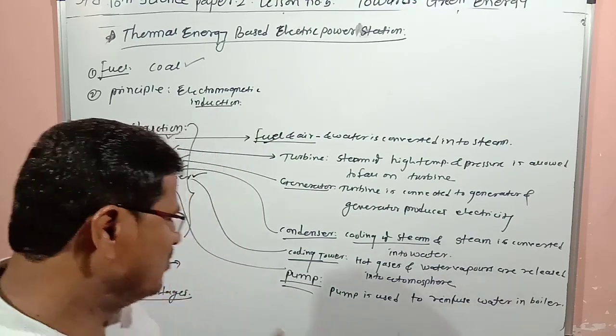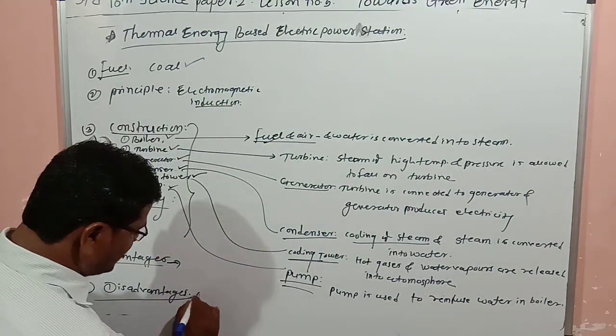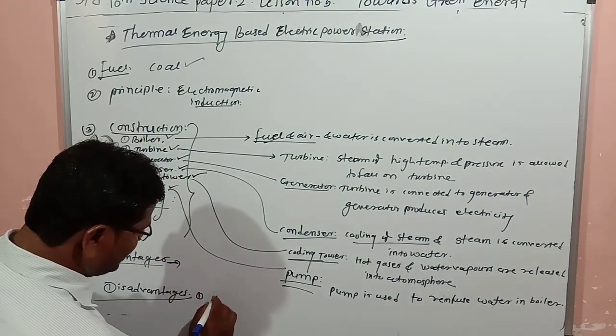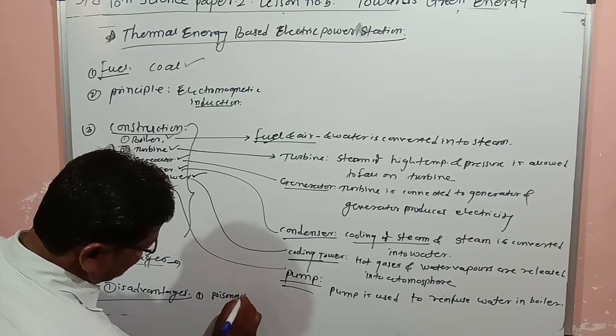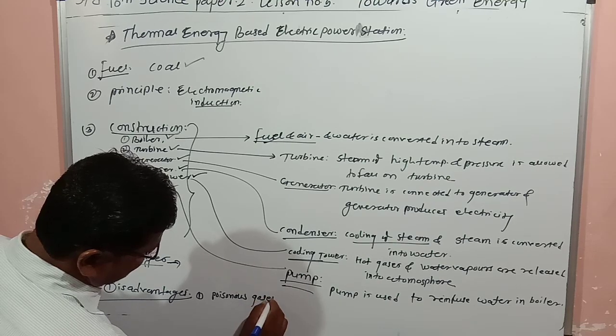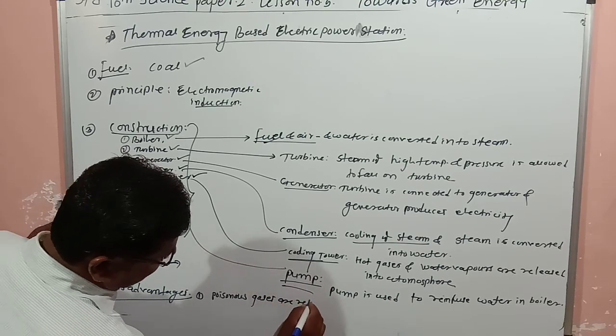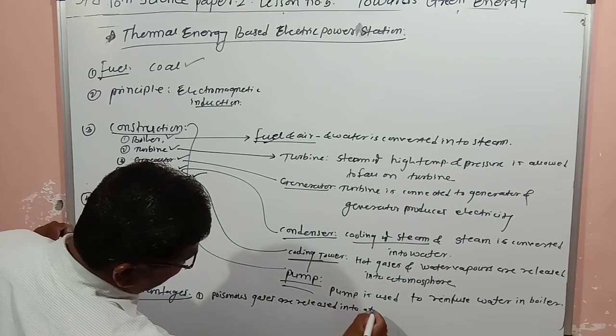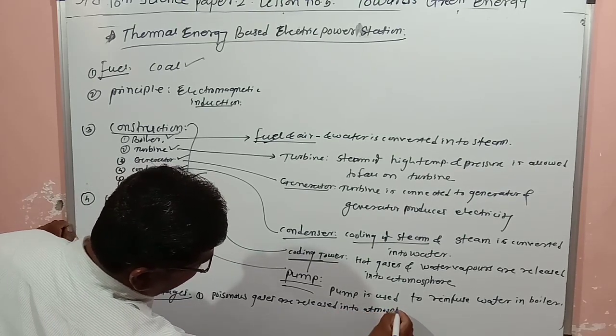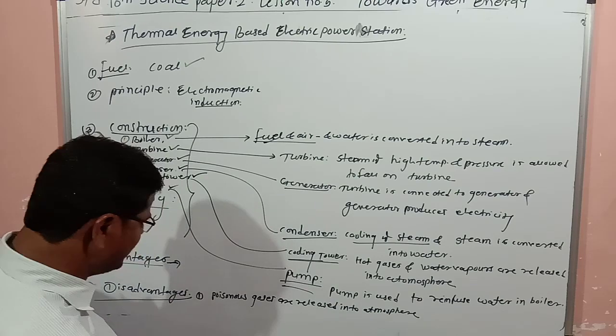This is the first problem: poisonous gases are released into the atmosphere.